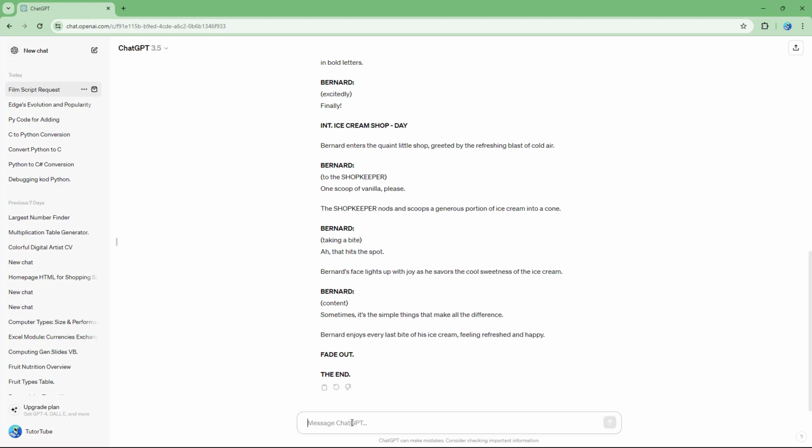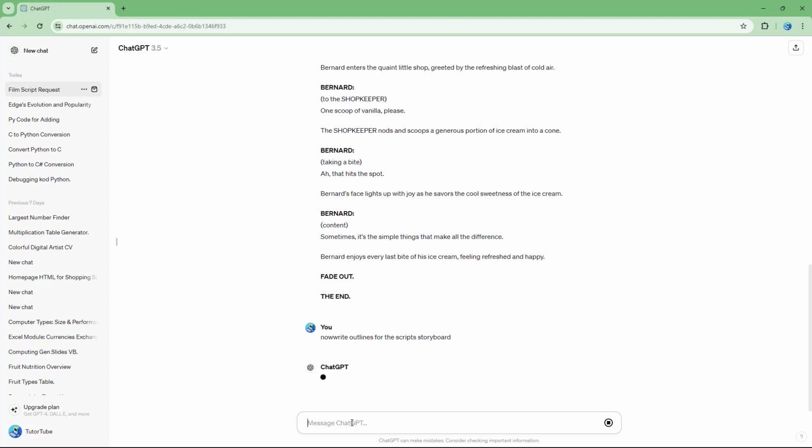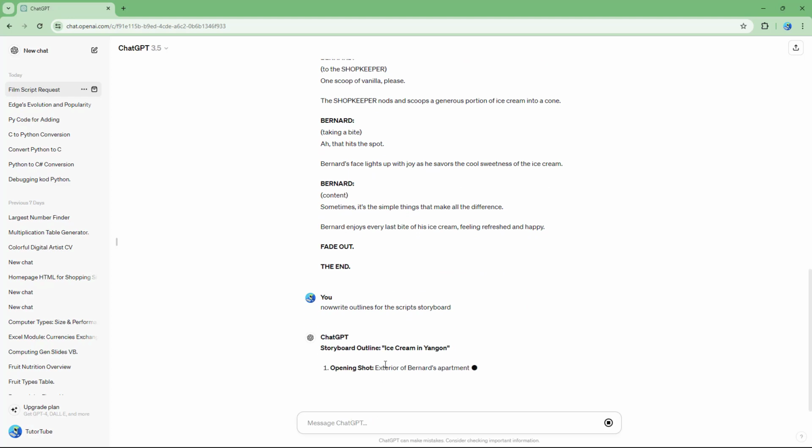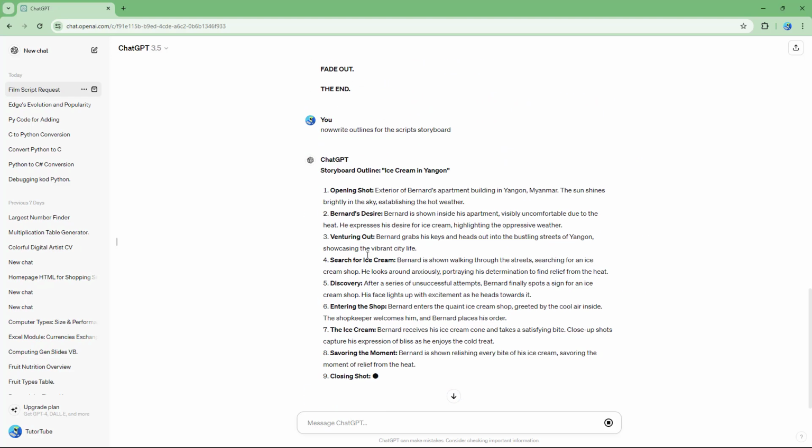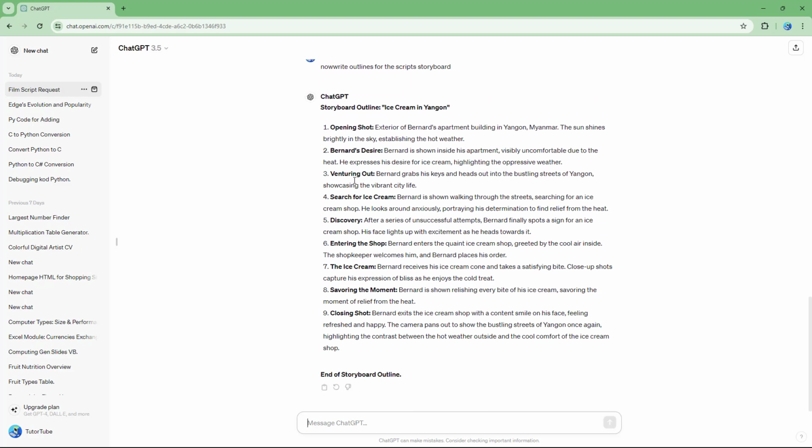So now I'm going to say, let's say, for example, write outlines for the script's storyboard. So you can have multi-message prompts like this right here, and now you can see that this is the outline for this particular script. So opening shot, Bernard's desire, venturing out, search for ice cream, discovery, and so forth, and you get what you actually want to achieve right here, just like this. So that is how you can work with multi-message prompts inside of ChatGPT.